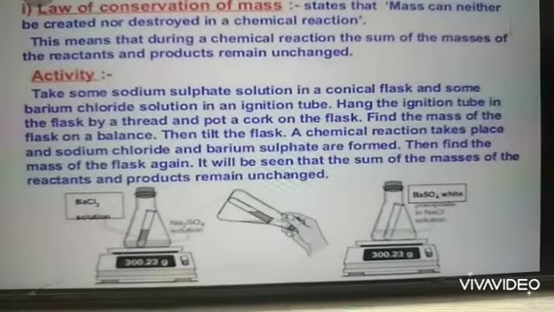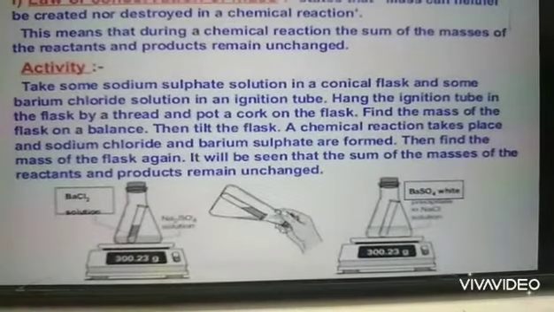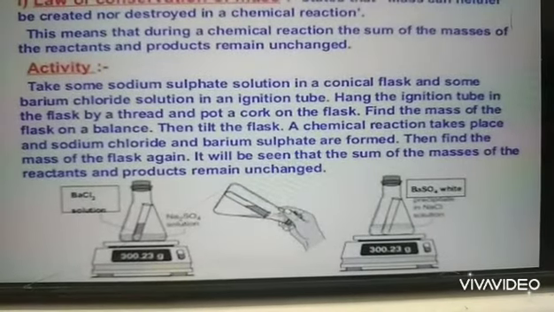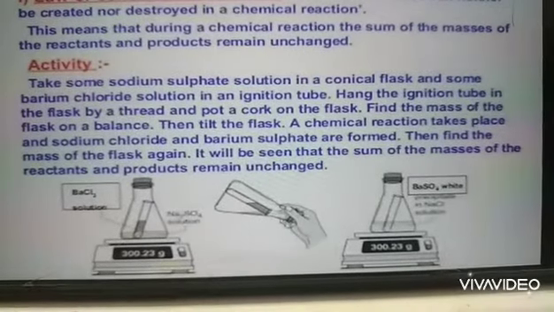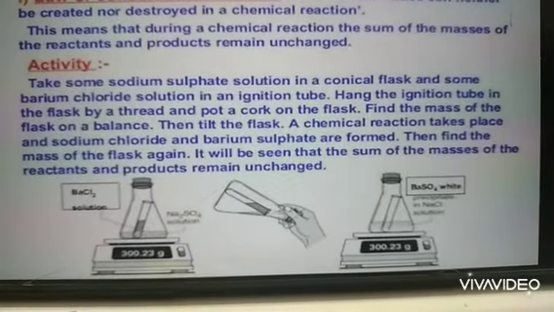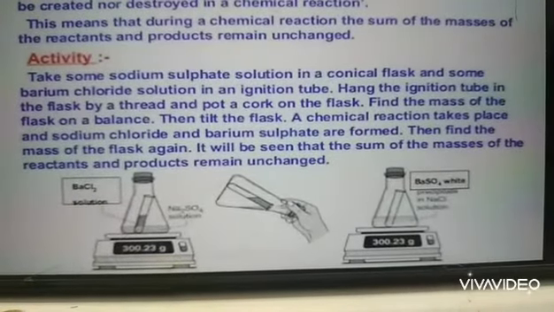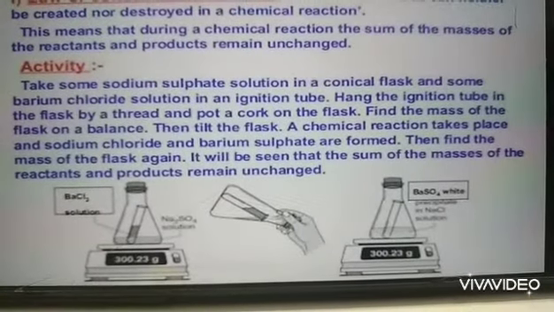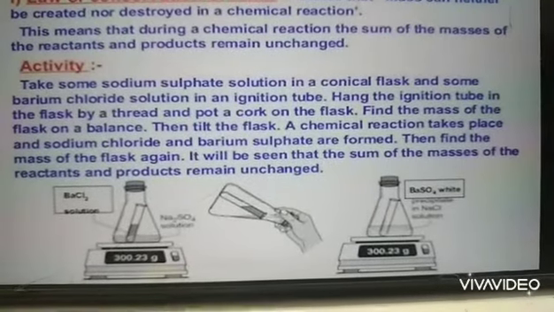You have to take some sodium sulfate solution inside the conical flask. In the picture you can see this is the conical flask, and you have to hang an ignition tube, a small tube. Before that you have to add barium chloride solution in the ignition tube, then hang the ignition tube in the flask with the help of thread and put a cork on the flask. After that, find the mass of the flask by weighing on the balance. This is the electronic balance.